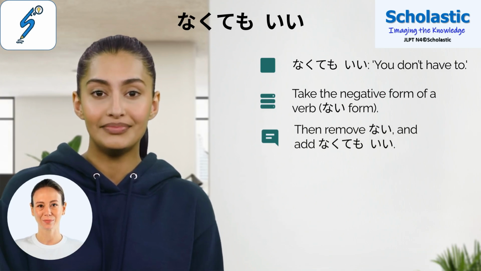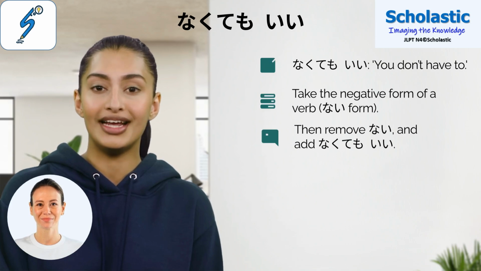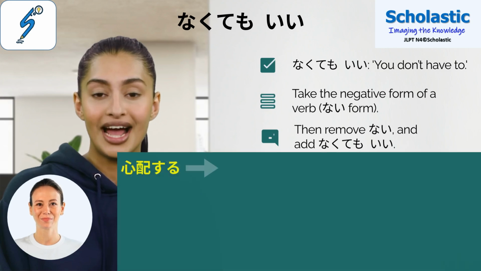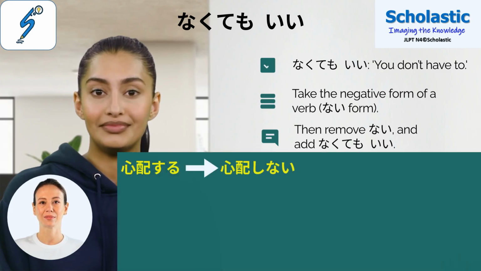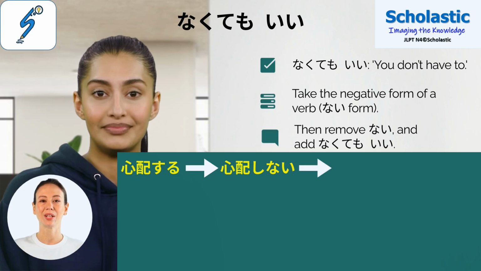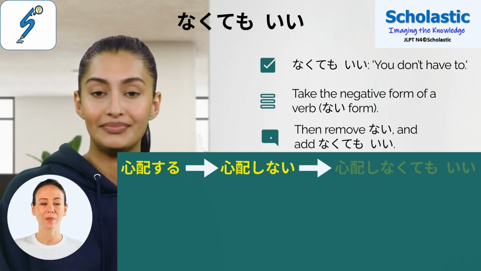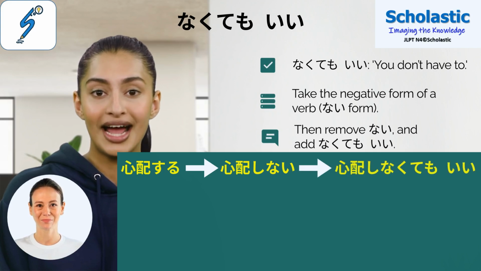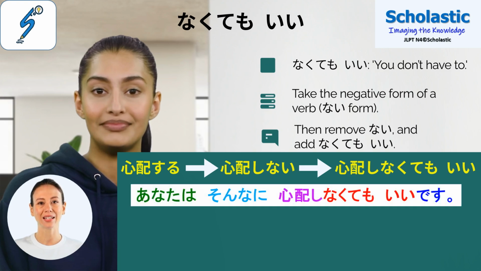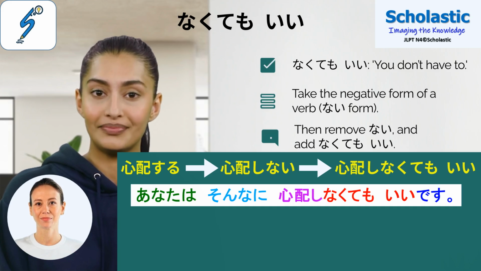なくてもいい. For example, let's take the verb 心配する. The ない form of 心配する is 心配しない, then remove ない and add なくてもいい. Then we get 心配しなくてもいい. Let's look at how this is used in a sentence. あなたはそんなに心配しなくてもいいです。 You don't have to worry so much.